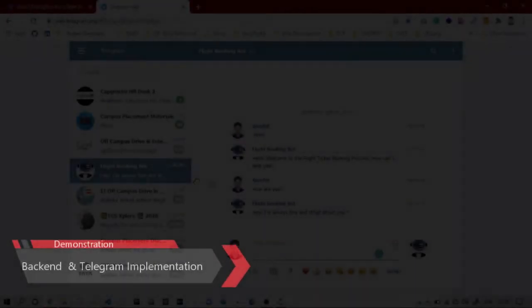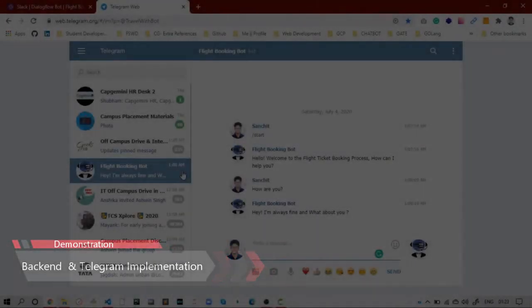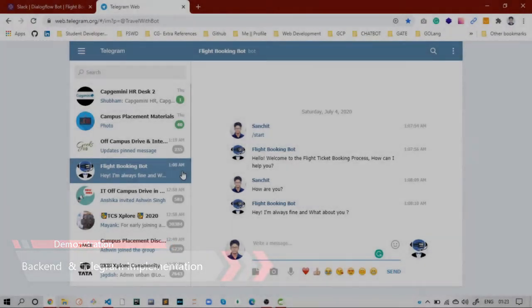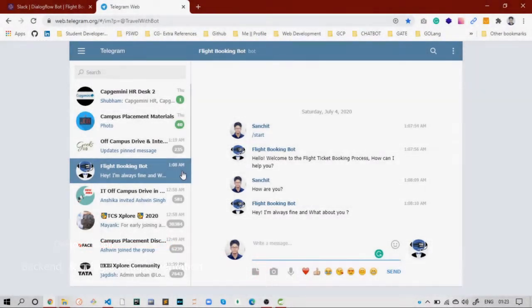Here is the demonstration of the integration of our chatbot with the Telegram tool. Telegram is similar to WhatsApp, which is used for sending messages. You can create groups on Telegram as well. So here is the demonstration of our chatbot on Telegram.